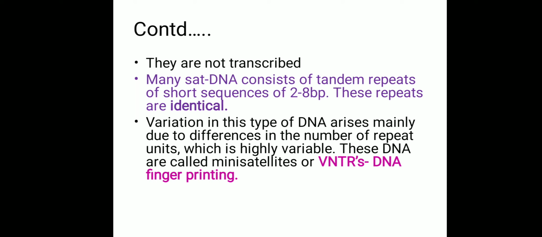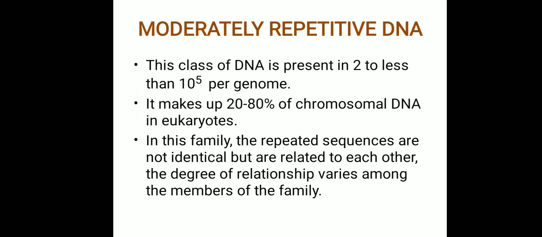Now these VNTRs, variable number of tandem repeats, are usually the ones that we use in our DNA fingerprinting technology or genome mapping technology. For every individual, the tandem repeats will vary in their number. That is why we call them VNTRs. This is what is important, which we will be using for DNA fingerprinting technology and genome mapping and so on. That is all about highly repetitive DNA sequence. Moving on to the next type of DNA sequence, that is moderately repetitive DNA sequence.